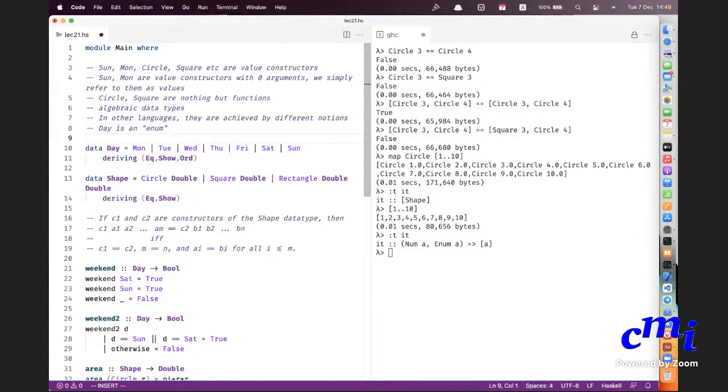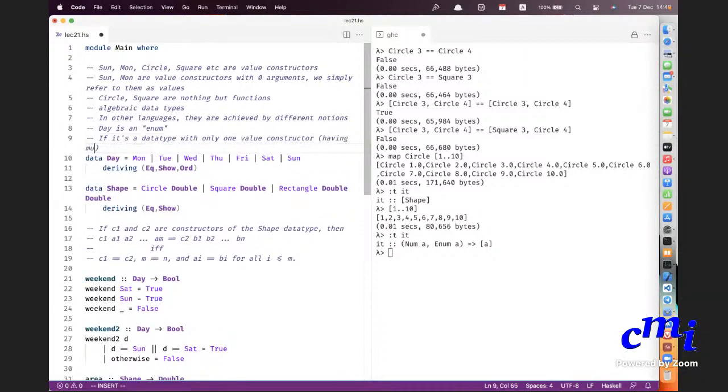If you just take rectangle alone, you can think of rectangle alone as a type which is bringing together 2 doubles. So I could have defined data Rectangle equals Rectangle double double. If it's a data type with only one value constructor having multiple arguments, it is a record or struct.